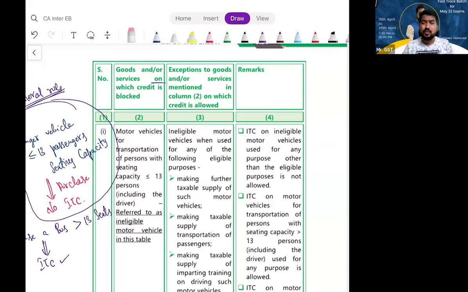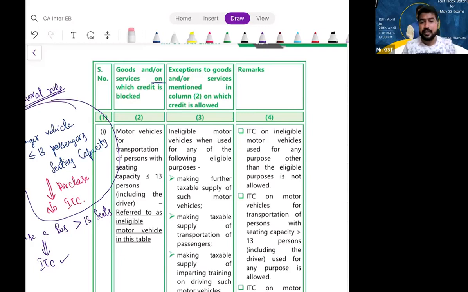That means, no matter what the purpose is, no matter who you are, whether you are satisfying the conditions or not, still I will not give you ITC. Even though you are using it for business, even though you are registered under GST, even though you are satisfying all the conditions as per section 16, 17, etc., wherever the conditions are prescribed, you are satisfying all the conditions for ITC, but still you are purchasing something which is mentioned in section 17 subsection 5.